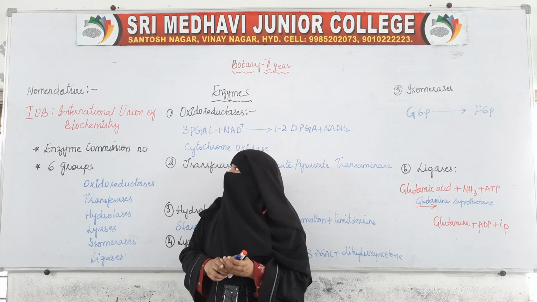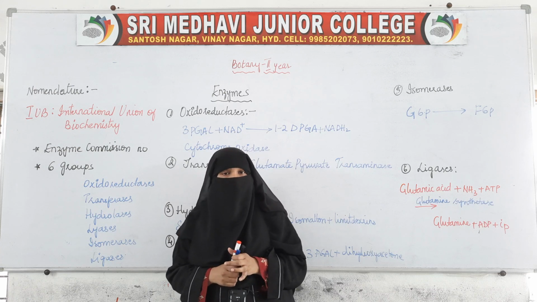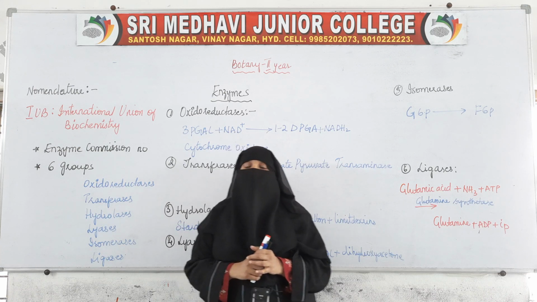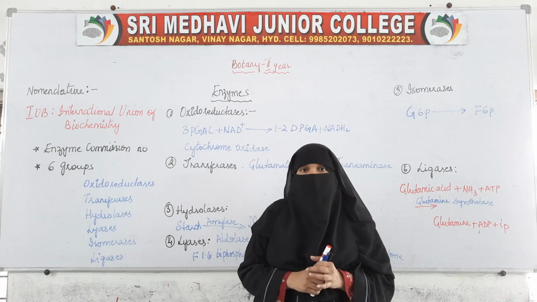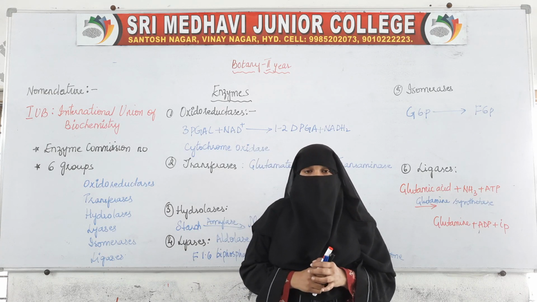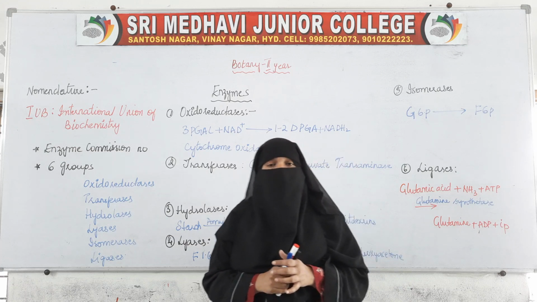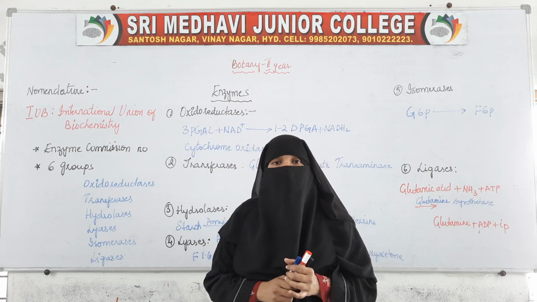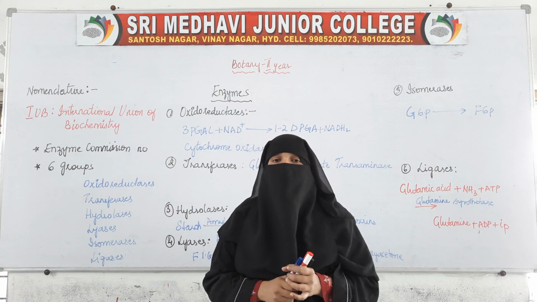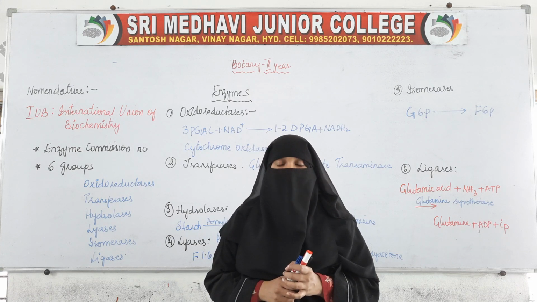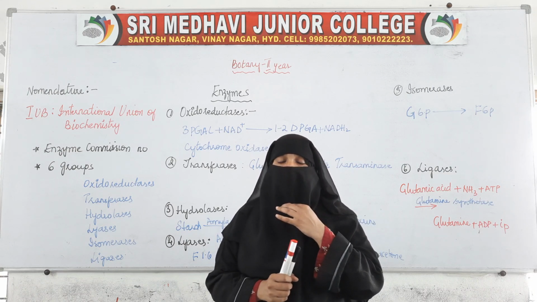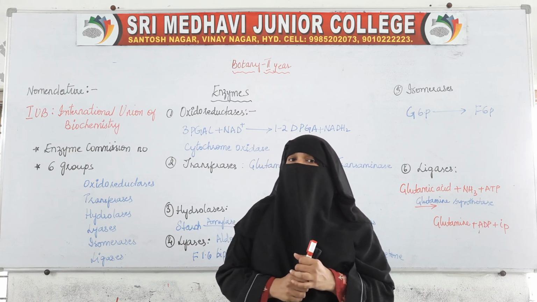According to IUB, the enzymes are classified into 6 groups, and these 6 groups are given different names.